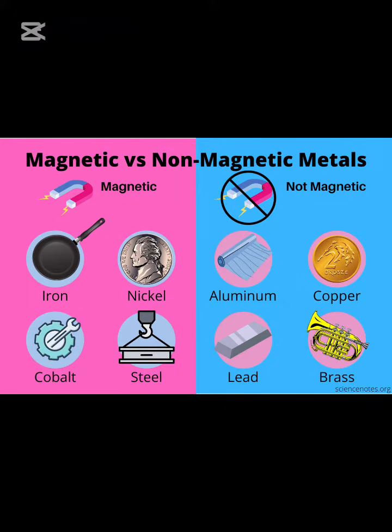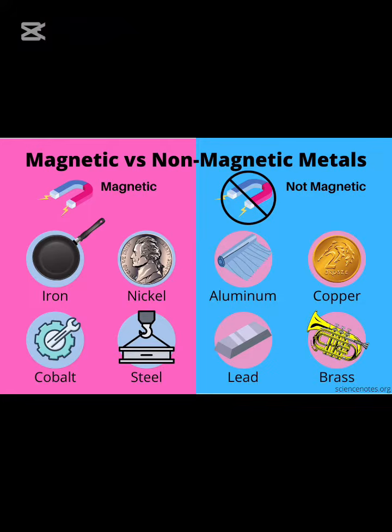Examples of ferromagnetic materials are iron, nickel, and also cobalt. These materials are strongly attracted to magnets and they can retain magnetism. So number 29, we are going to select C as the answer.